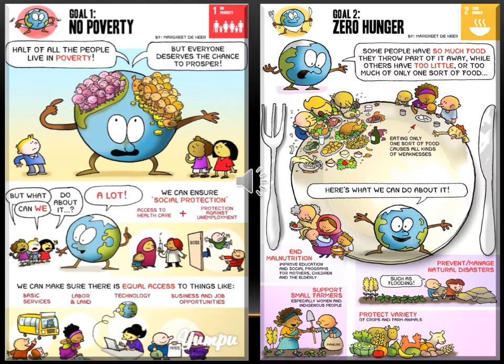If you see this picture, on the left hand side in zero hunger there is a lot of food, and they are rich people. On the right hand side they don't even have food to eat. These rich people are wasting so much food. Instead of wasting that food, they have to provide it to the poor people also. Because of that there will be zero hunger in our world.